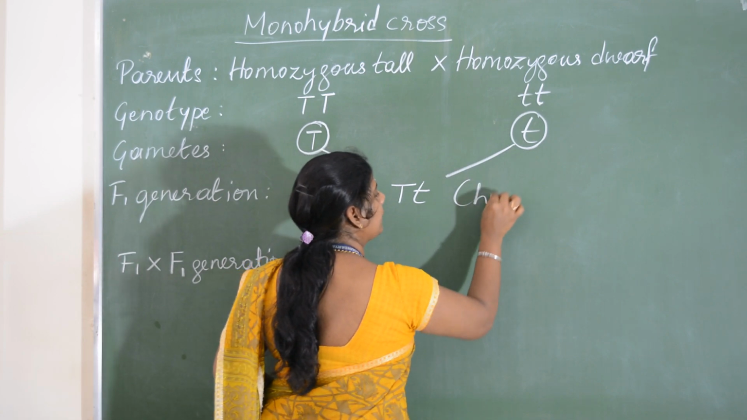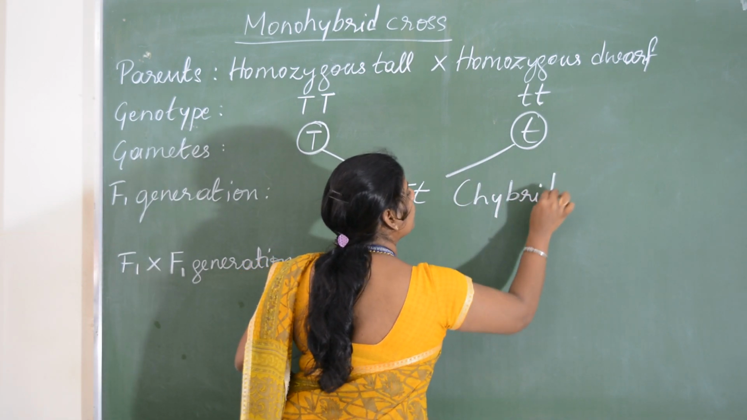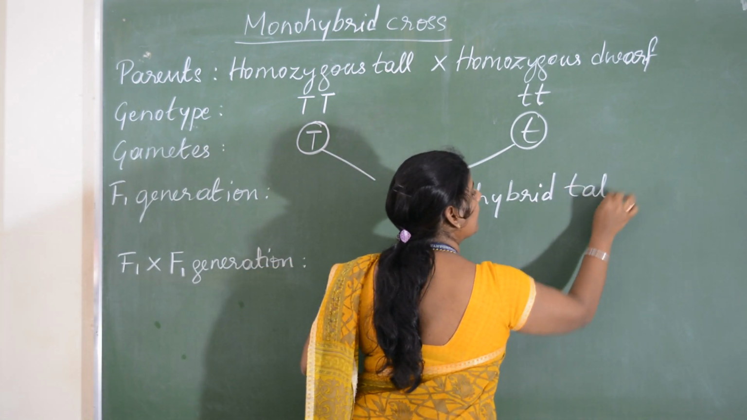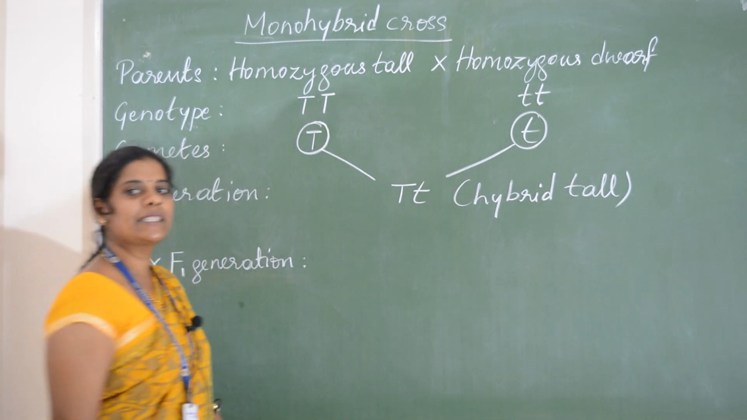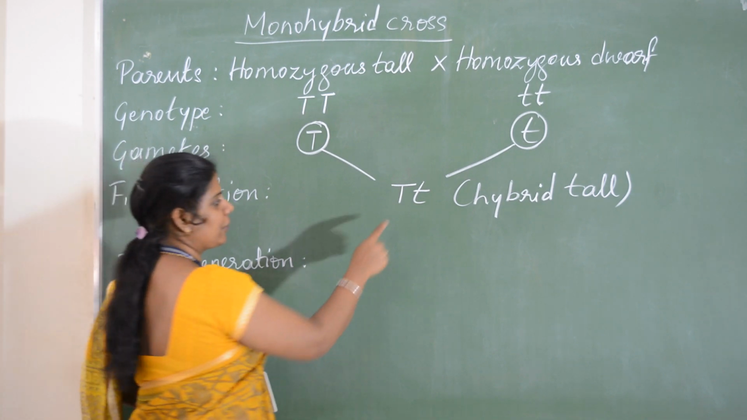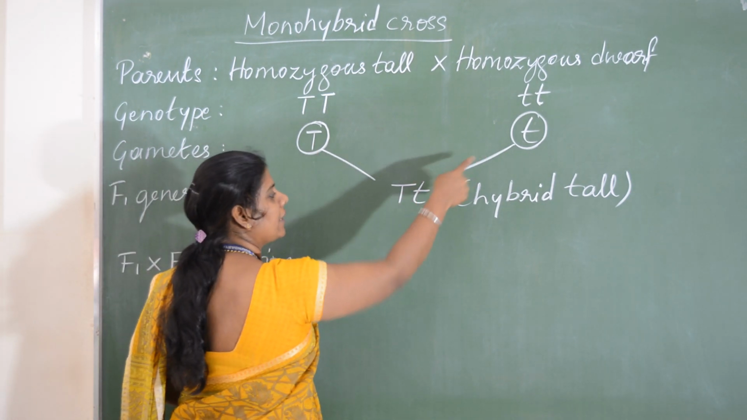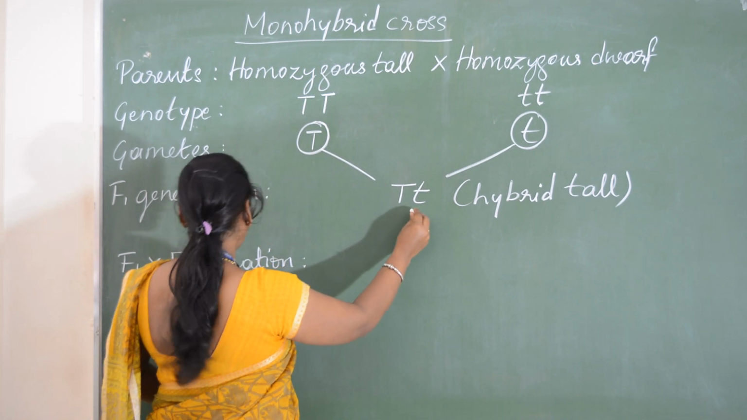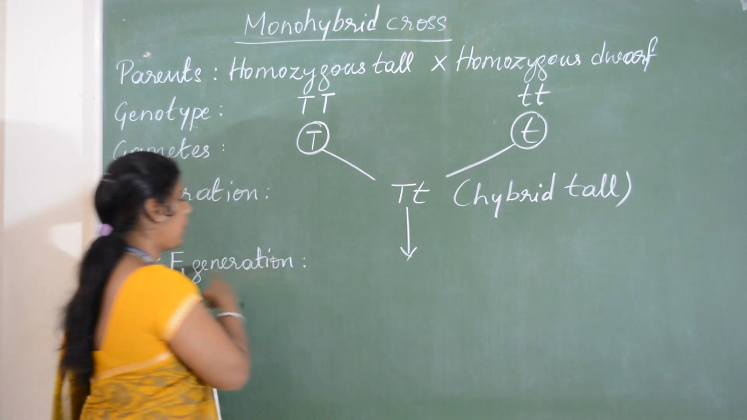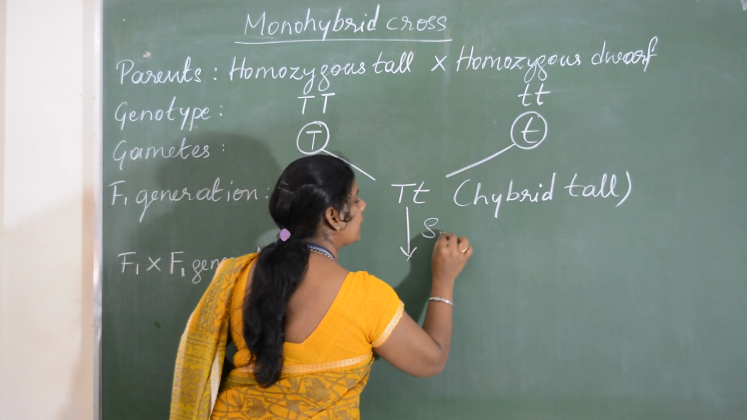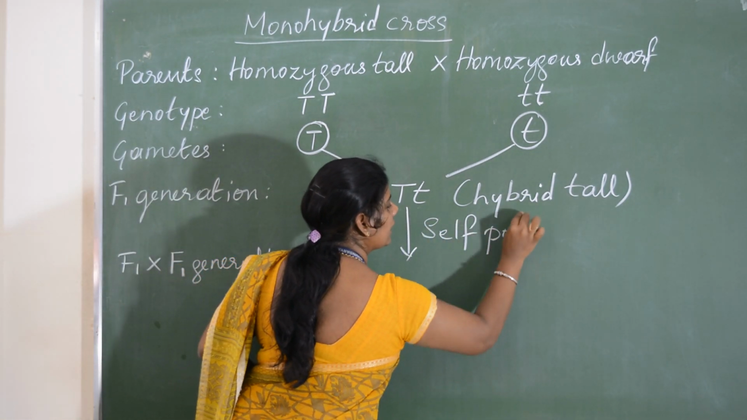This is hybrid, or heterozygous. Hybrid tall. Phenotypically it is tall. The individual is hybrid, heterozygous, because both the alleles are different. One is dominant, another one is recessive. When he allowed it to self-pollinate, F1 into F1, here we'll write self-pollination.